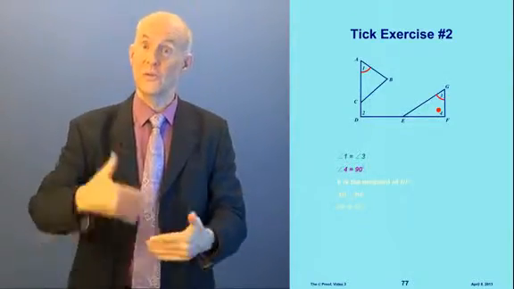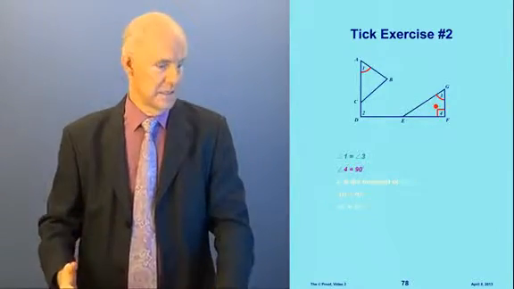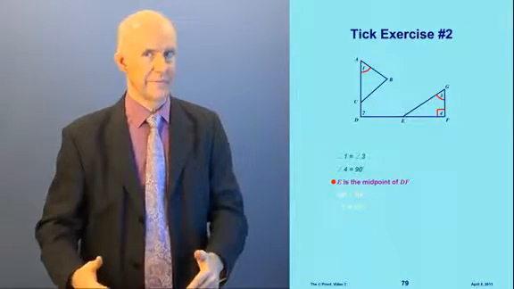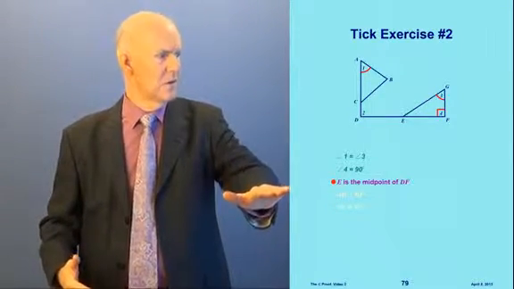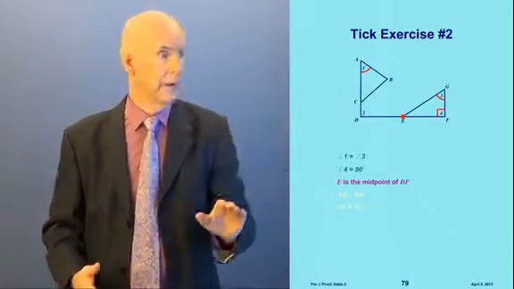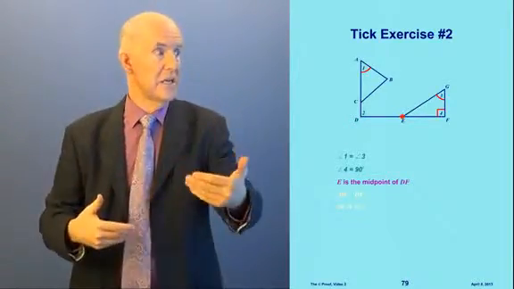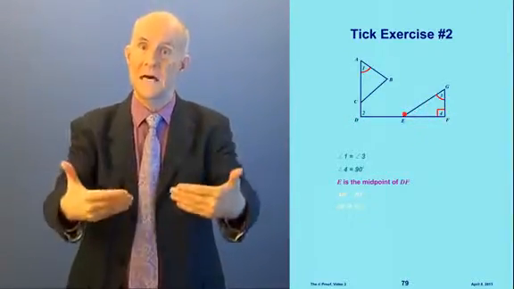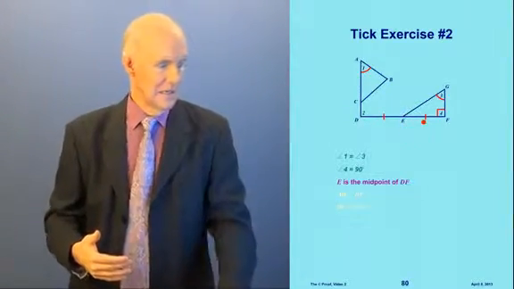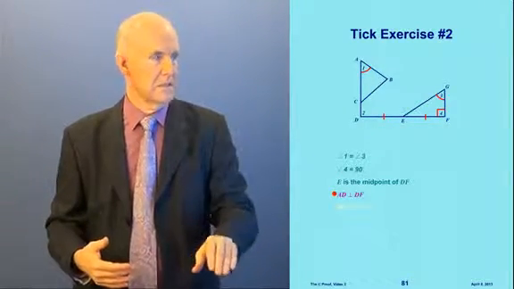So for 90 degrees, we use a special square tick like this. Okay? Very easy. Now the next one says E is the midpoint of DF. Well, what do we do about that? Where's DF? DF is here, and E, its midpoint, is right here. Well, what does that mean? That means that these two pieces are equal. DE and EF are equal, which means we put ticks on for that, like this, to show those two are equal.